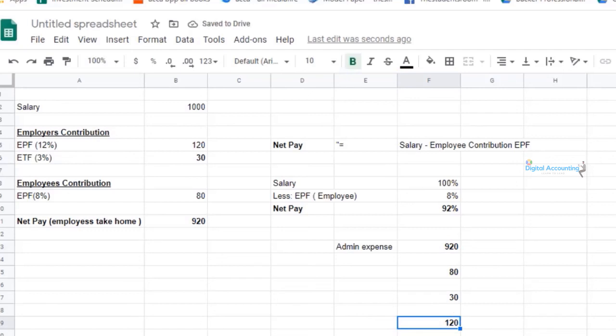So this is how you need to work on the questions. They will give the net pay. From that net pay, we need to know that net pay is equal to salary take away employee contribution to EPF. So you can use this as a reference to work on the questions. So what is the examiner asking?